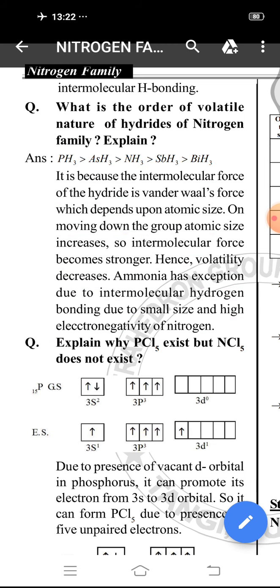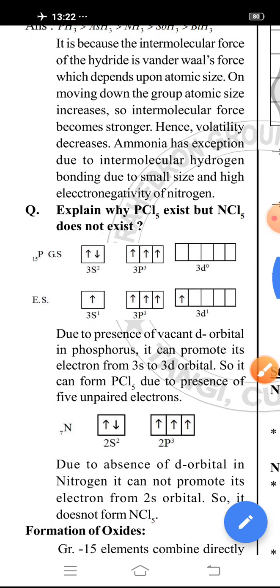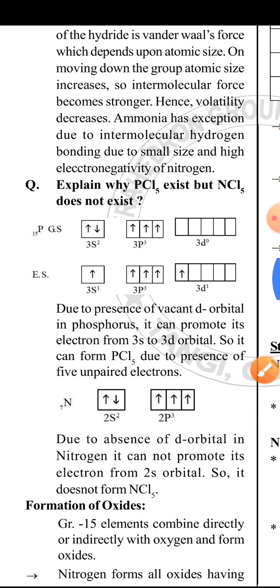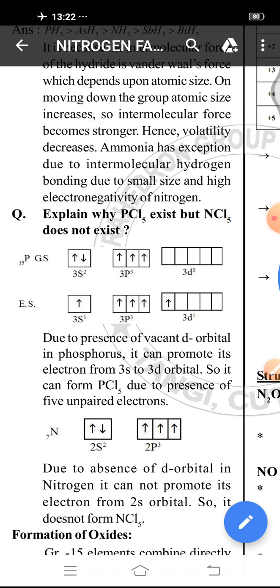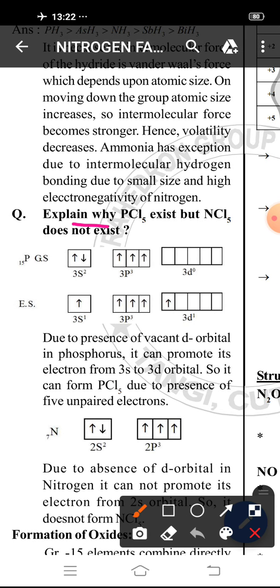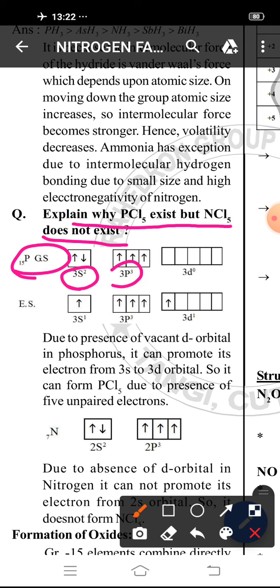Next comes one question, that is explain why PCl5 exists but NCl5 does not exist. Let us see. Phosphorus has a configuration 3s2 3p3.